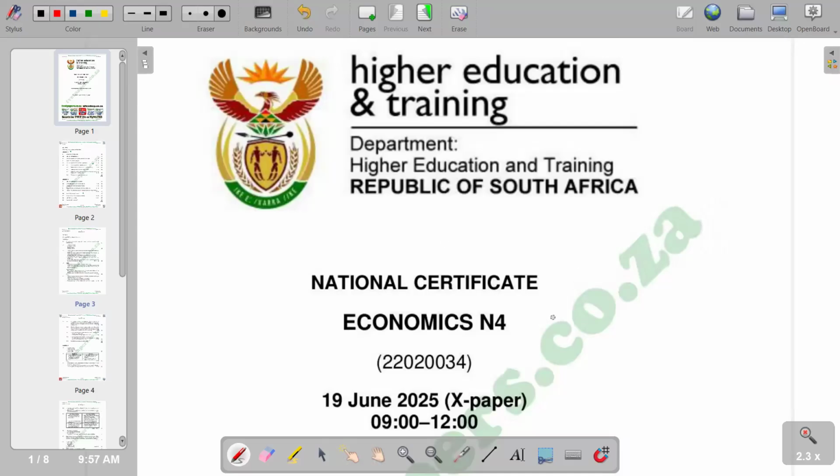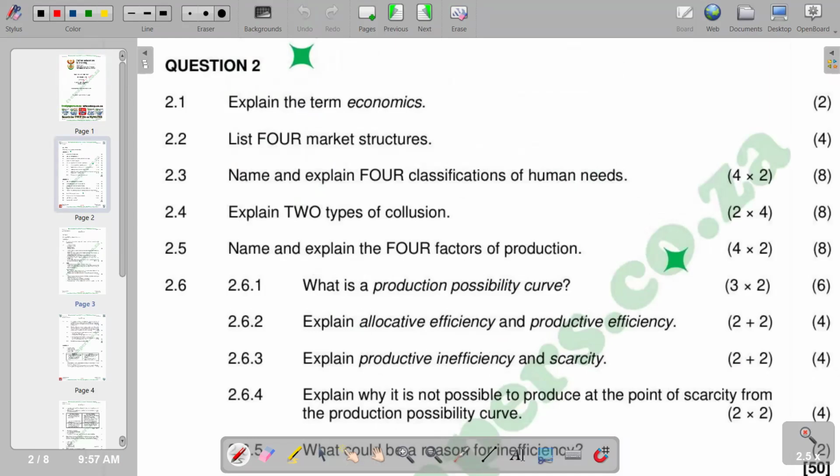Economics N4. We are looking at the question paper of June 2025. So we are going to look at question 2 on that question paper. So all of question 2, the first question that we have reads, explain the term economics. So we need to come up with a description of the term economics.